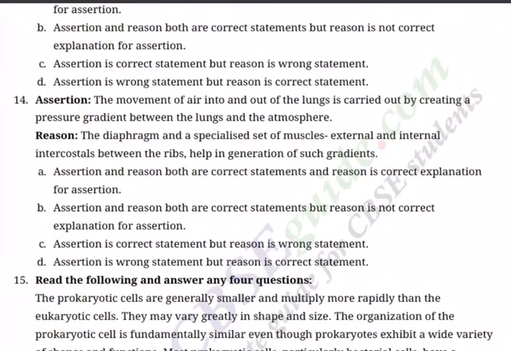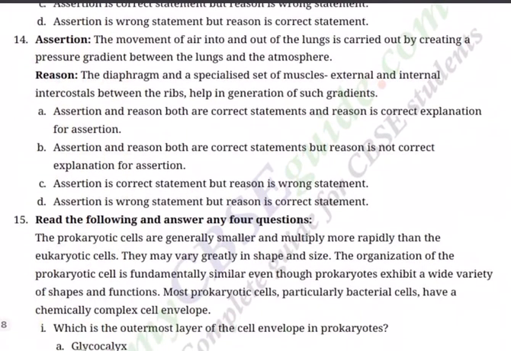Question 14. Assertion. The movement of air into and out of the lungs is carried out by creating a pressure gradient between the lungs and the atmosphere. Reason. The diaphragm and a specialized set of muscles, external and internal intercostals between the ribs, help in generation of such gradients. A and R both are correct, and R is correct explanation for A.